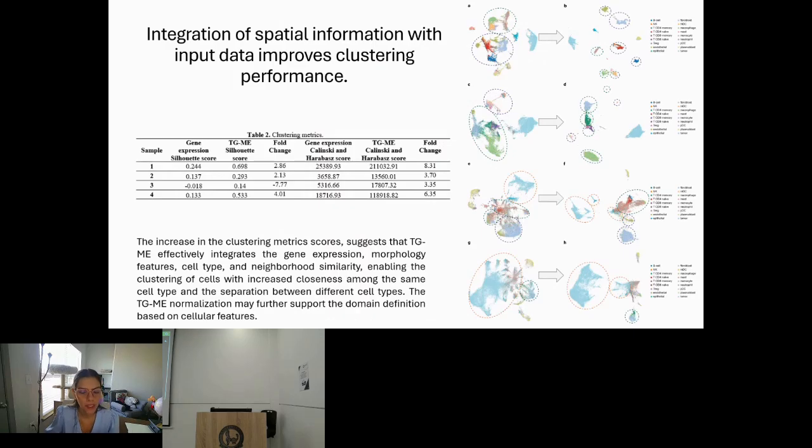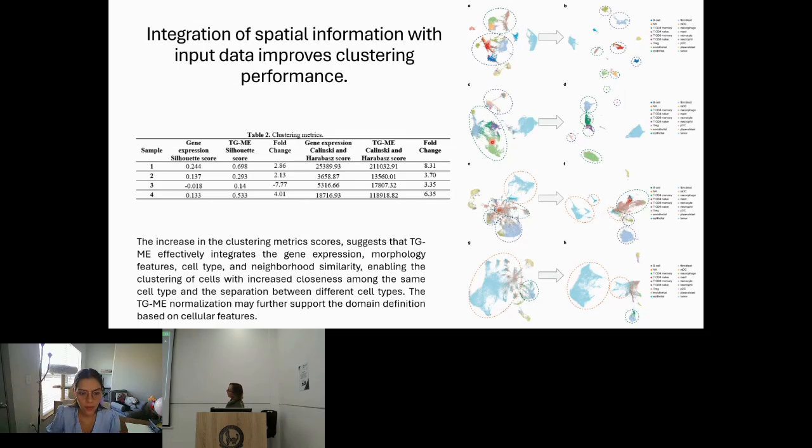After that, we worked with individual samples to dissect the tumor microenvironments. So the first thing was to apply our pipeline. After doing the TGME normalization, we observed a very nice performance, an increase of the cluster separation. The integration of all the morphology images, adjacency information, cell typing, etc., helps us to increase the cluster separation.